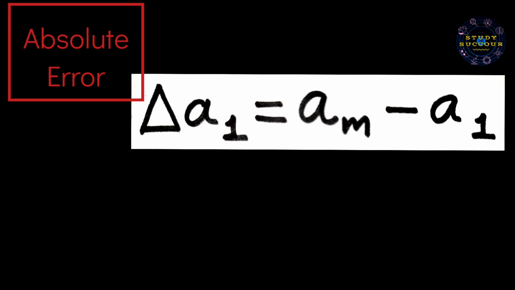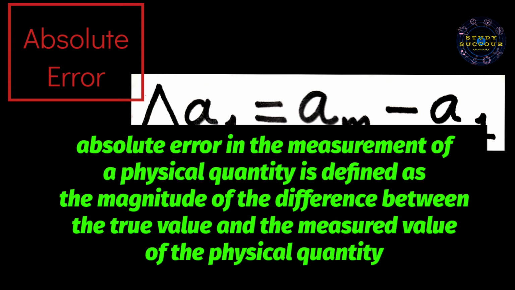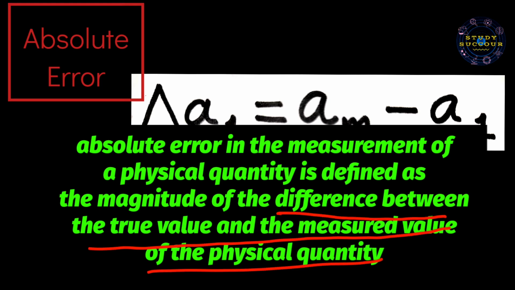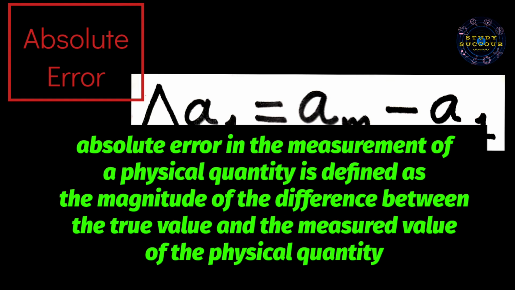Now let's repeat the definition of absolute error. Absolute error in measurement of a physical quantity is defined as the magnitude of the difference between the true value and the measured value of the physical quantity. I repeat, the difference between the true value and the measured value of the physical quantity.